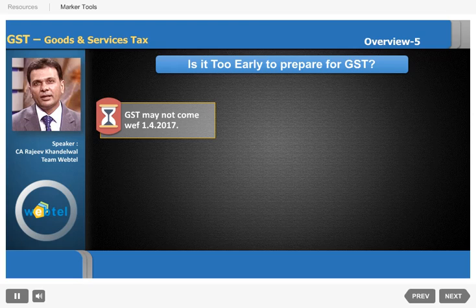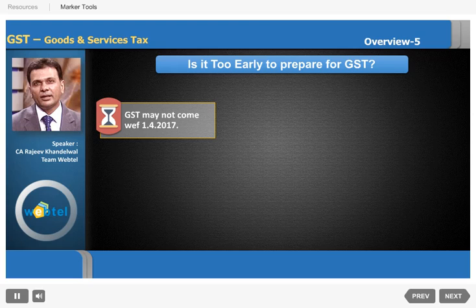The government is quite categorical that earlier it was meant for 1st April, and now it is saying 1st of July 2017. Even if it does not come from 1st of July 2017, it comes from 16th September 2017, which is the last date by which GST should come into operation.